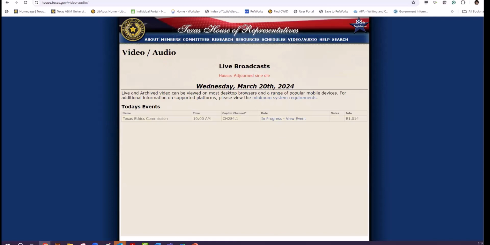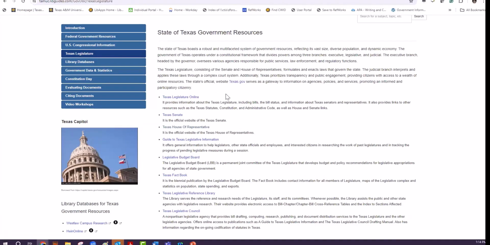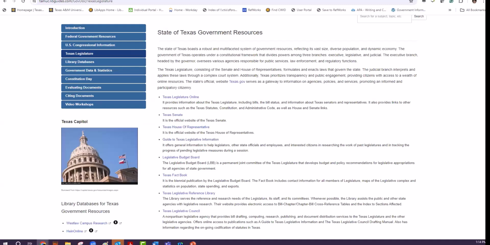Okay, I'm going to go back again to the guide and take you to another government website about Texas. It is Guides to Texas Legislative Information. Oops, it says it doesn't open. Let me see one more time. Texas House, okay.